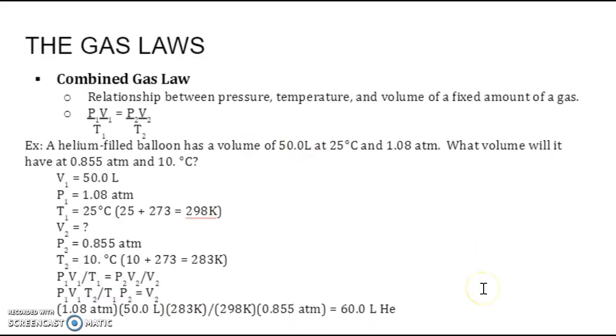And finally, the combined gas law, which is a combination of all three of the laws, combining pressure, volume, and temperature. So nothing is held constant except for the fixed amount of our gas. We have a set amount of gas, and we're looking at how the pressure, volume, and temperature will all fluctuate. So a helium-filled balloon has a volume of 50 liters at 25 degrees Celsius and 1.08 atmospheres. What volume will it have at 0.855 atmospheres and 10 degrees Celsius?